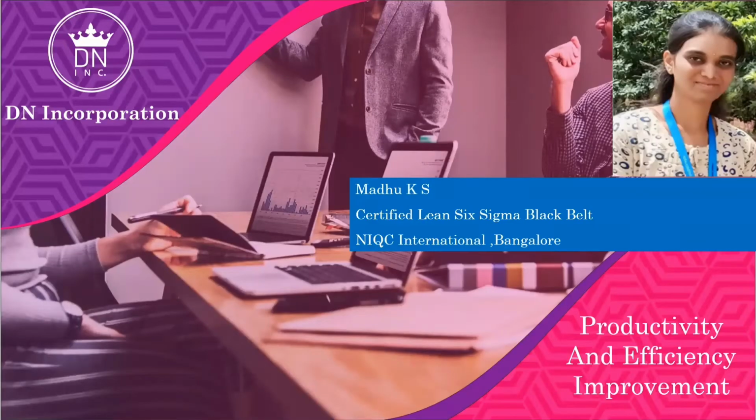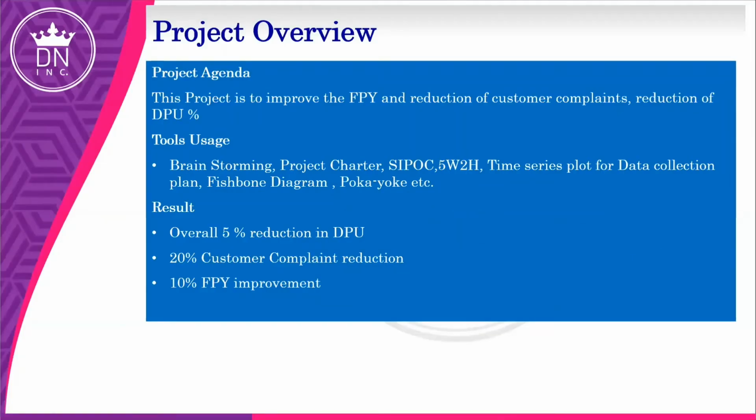About the productivity and efficiency improvement Six Sigma project. Our project agenda is to improve the FEY and reduce customer complaints and the DPU percentage. In this project, we used some of the Six Sigma tools like brainstorming, project charter, SIPOC, 5W2H, time series plot for the data collection plan, fishbone diagram, and Poka-Yoke method. Our project result is an overall 5% reduction in DPU, 20% customer complaint reduction and 10% FEY improvement.